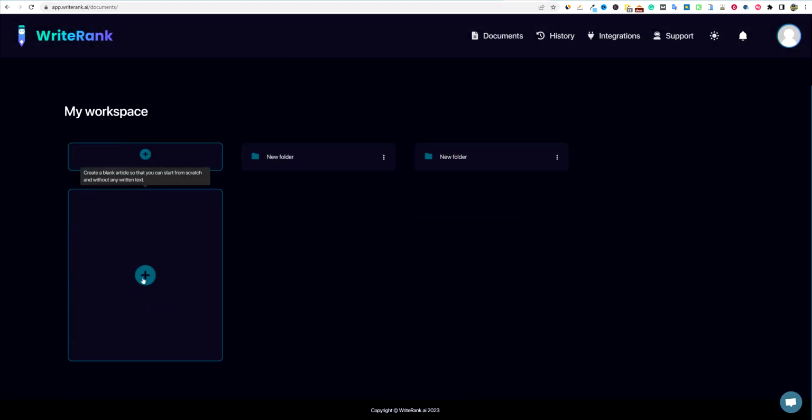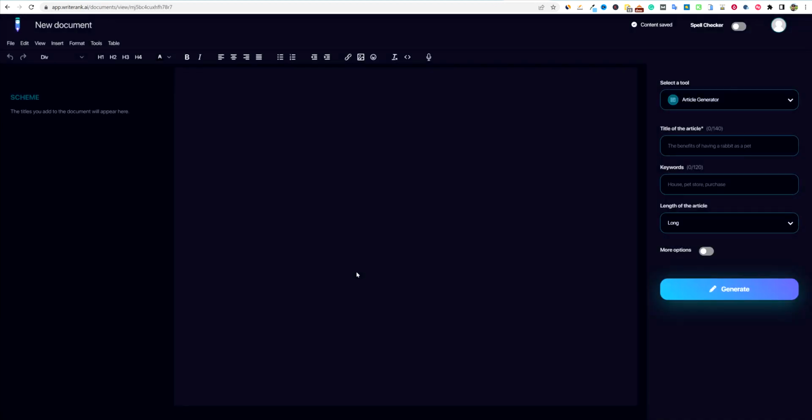If we go into documents, you can click on this and it's going to take us into another section where we'd easily be able to put our title in and then push generate and so forth, right? But this is more of the editor, and we do have a spell checker over here as well.